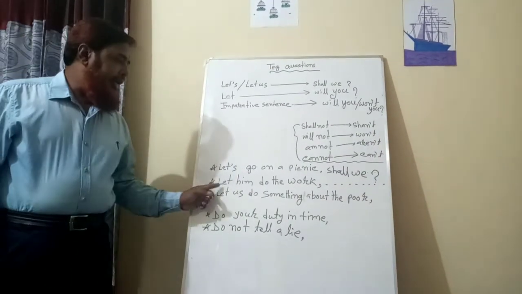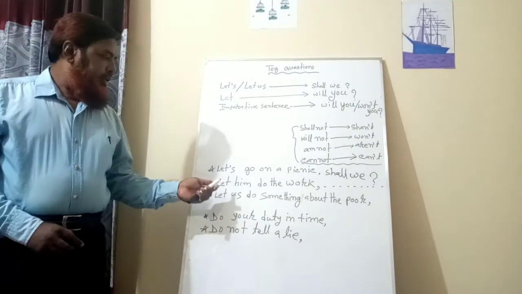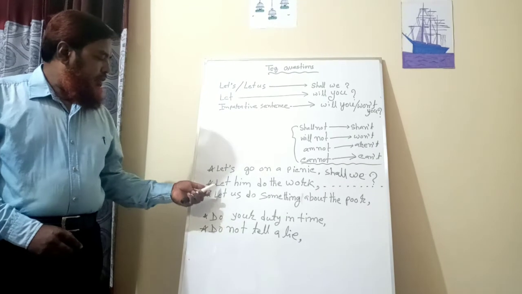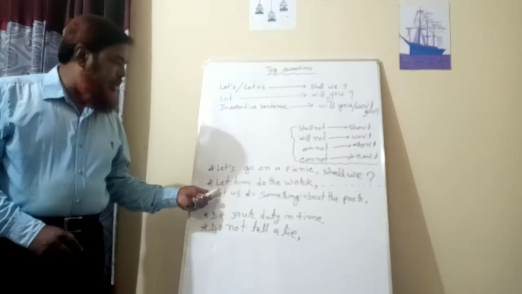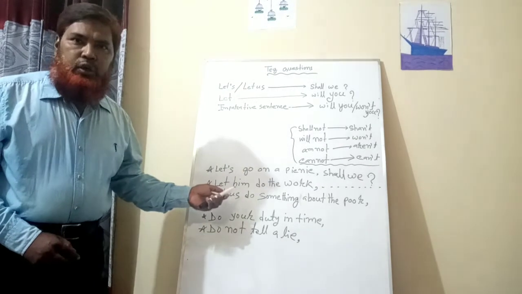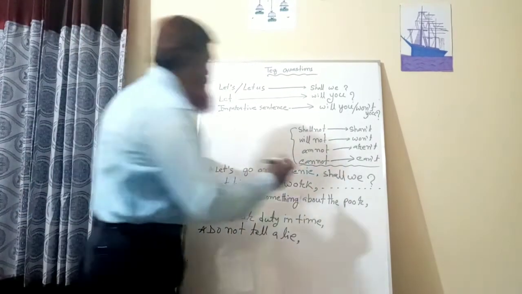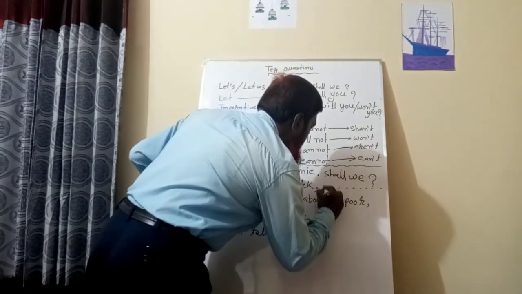Number 2, let him do the work. You see that here only let is present, not let us or let's. So the tag question will be will you.